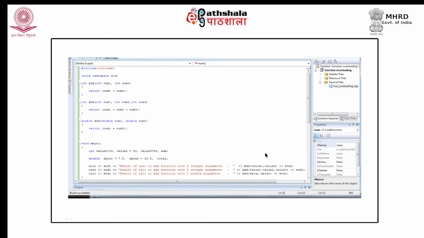In the first case we are passing two integer arguments. Therefore, looking at the number and type of arguments, the compiler will determine that this call should be bound to this particular function. In the next call we are providing three integer values, so this call will be bound to this function, and in the last one we are providing two float values as arguments, so this call will be bound to this.